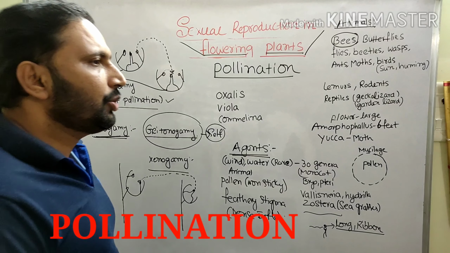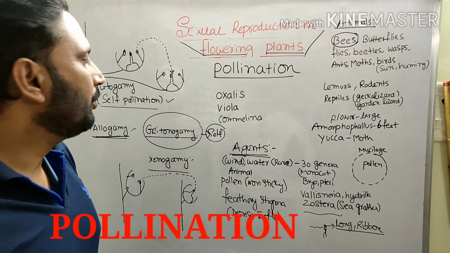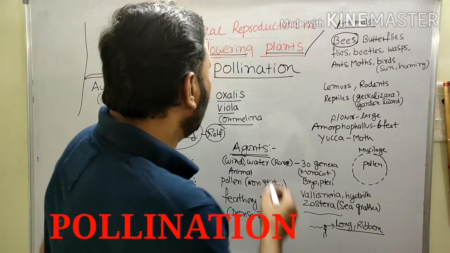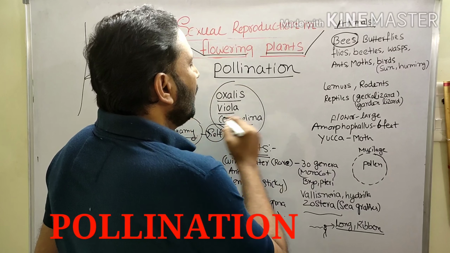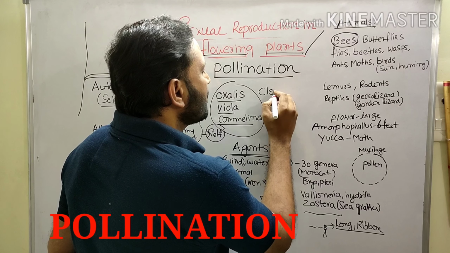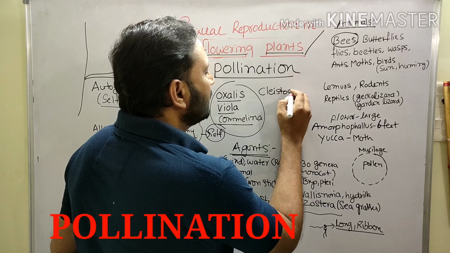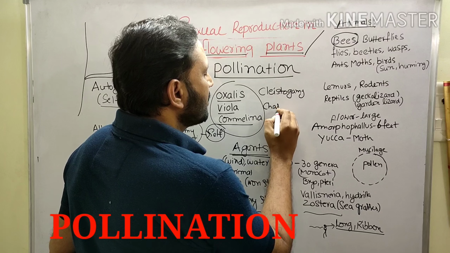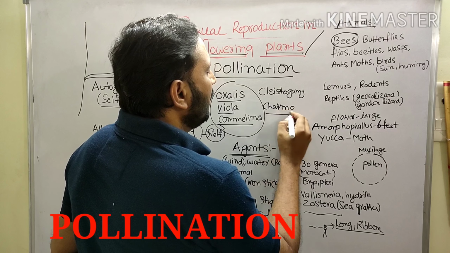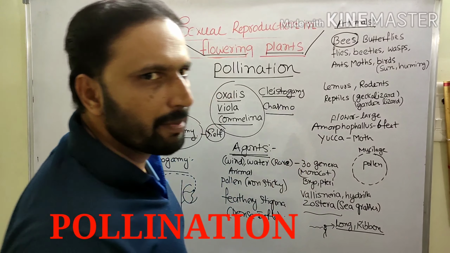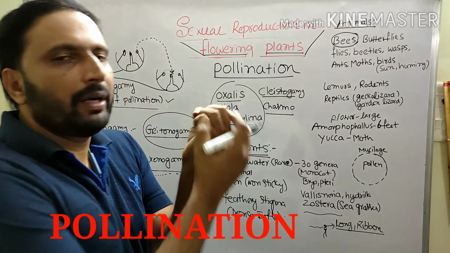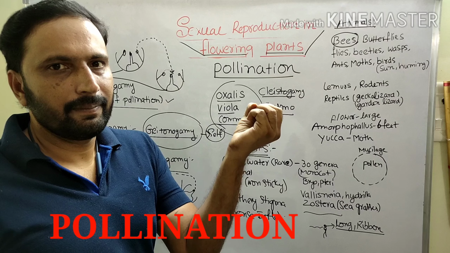Actually, in oxalis, viola, and commelina, cleistogamous flowers are present, along with chasmogamous flowers. What is the difference between cleistogamous and chasmogamous flowers? Cleistogamous means unopened, they are closed flowers.